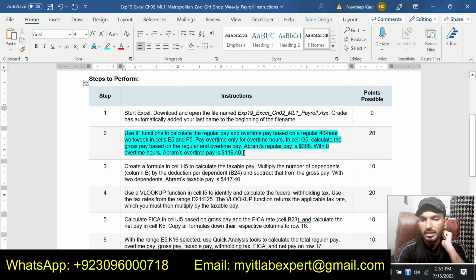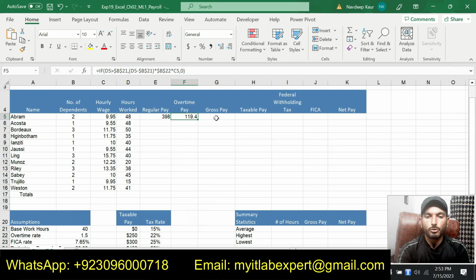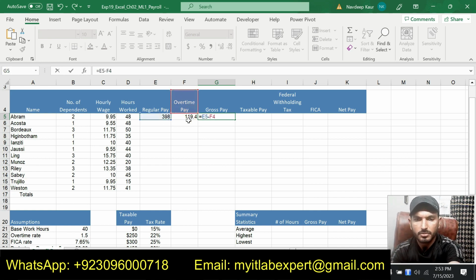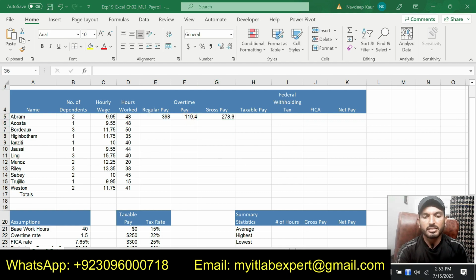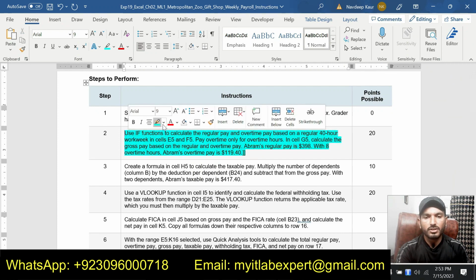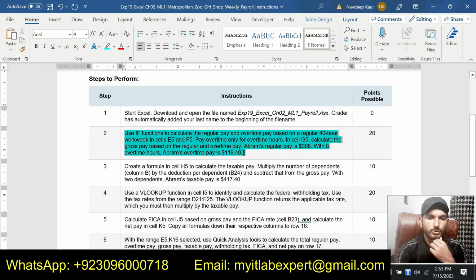So again, calculate the gross pay based on the regular pay and overtime pay. Okay, so now we are supposed to calculate the gross pay, and gross pay will be equal to regular pay plus overtime pay, and we will get the gross pay like this one. So we are done with step number 2, in which we calculated the overtime pay, regular pay and the gross pay. So let me move to step number 3 now.